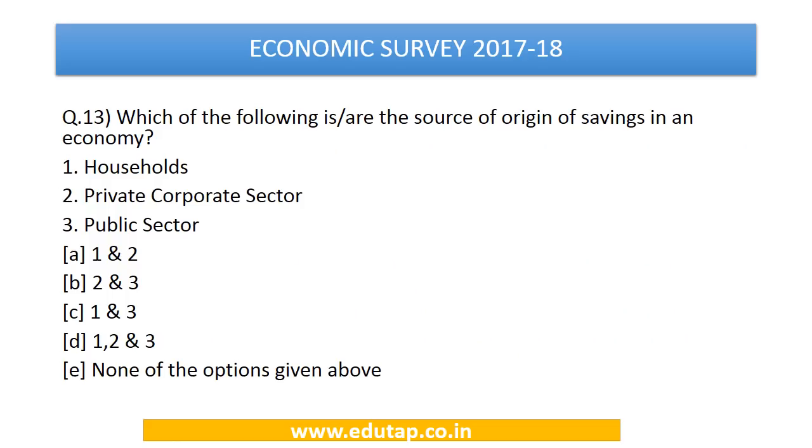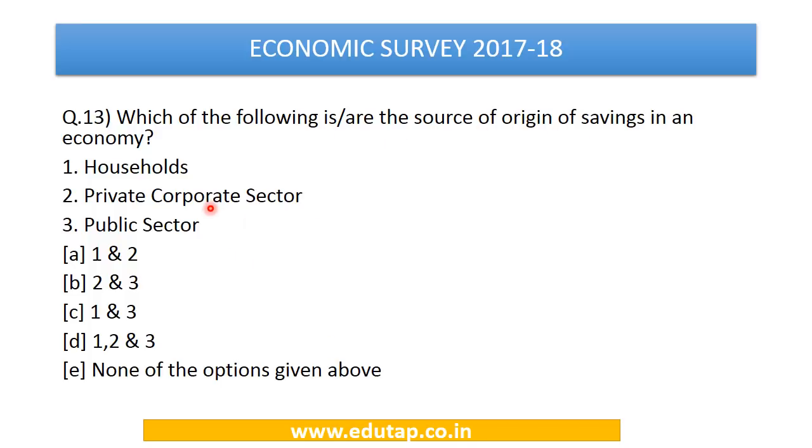Which of the following are the sources of origin of savings in an economy? So here we are being asked about a basic concept of economy, that is the origin of savings in an economy. Households, private corporate sector or public sector. Options are 1 and 2, 2 and 3, 1 and 3, 1, 2 and 3 or none of the above. There are different sources of origin of savings, and which of the following are those sources in an economy.